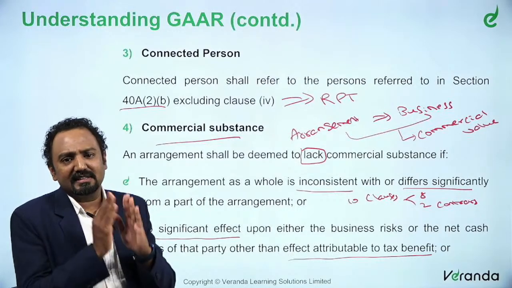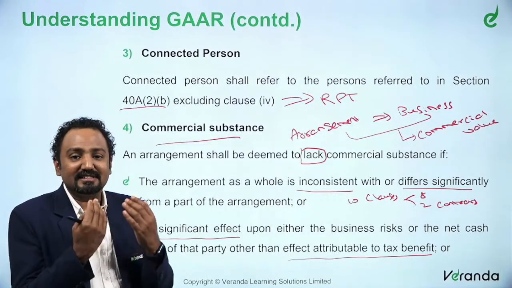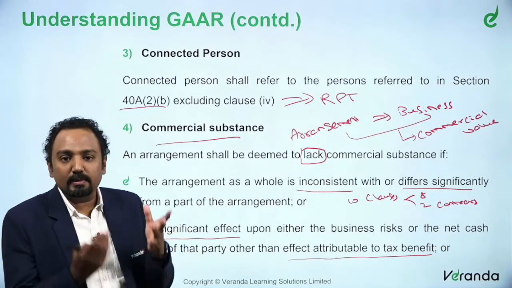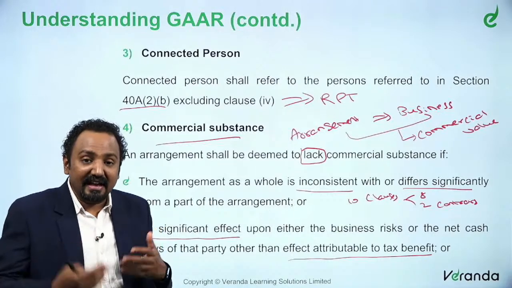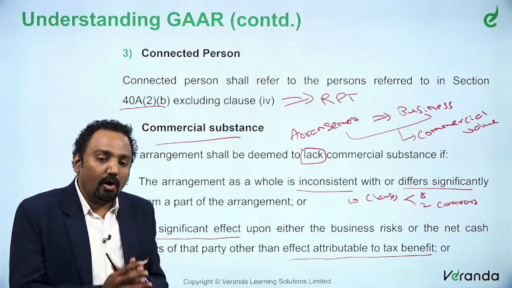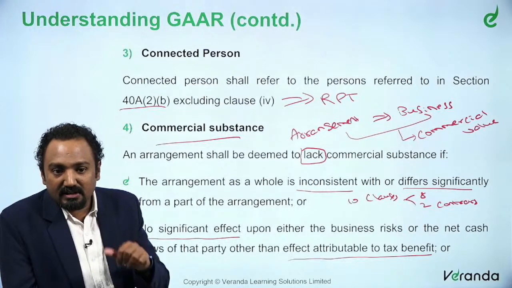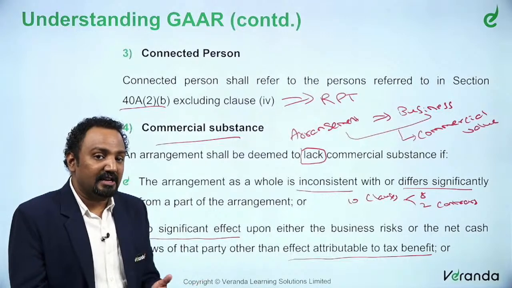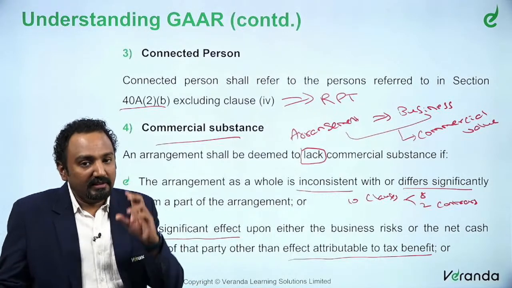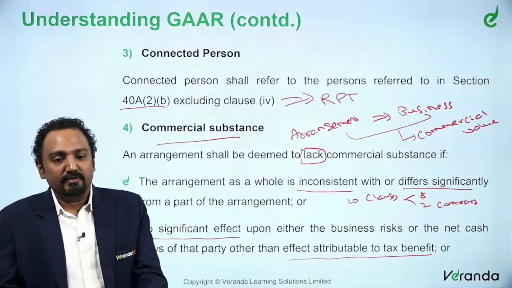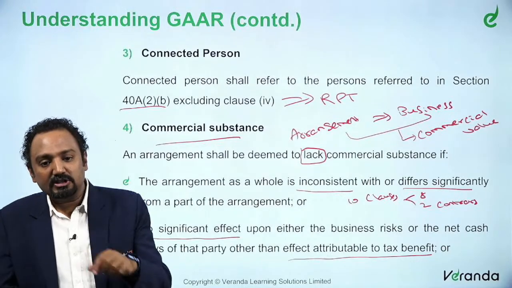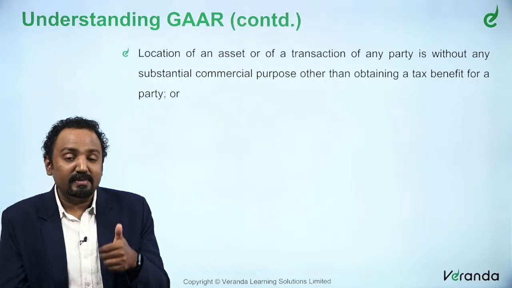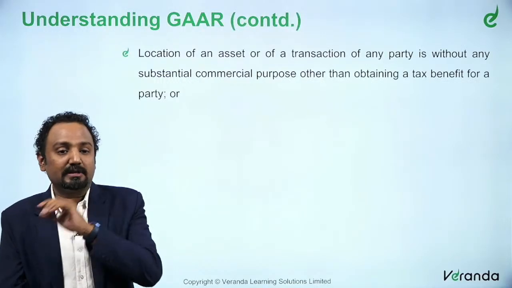If there is an arrangement, let us say a sales arrangement, there will be certain risk involved in that particular agreement. Both the parties will be undertaking certain risk. It will financially impact both the parties. Now, what if this arrangement is not about the business risk, not about the net cash flow, but about the effect attributable to the tax benefit? So, the only significant effect of that arrangement is attributing tax benefit. This is also a situation where it could be held as lacking commercial substance.